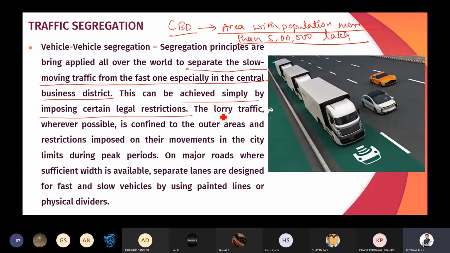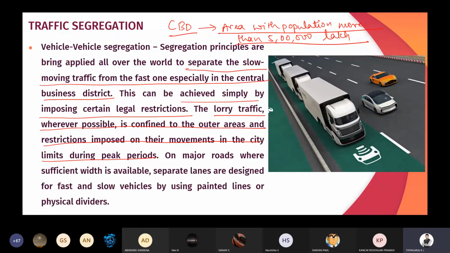Then the lorry traffic, wherever possible, is confined to outer areas, and restrictions are imposed on their movement during peak periods. I was telling, in Bangalore especially, the lorries or heavy loaded trucks are made to move along the outer ring road.